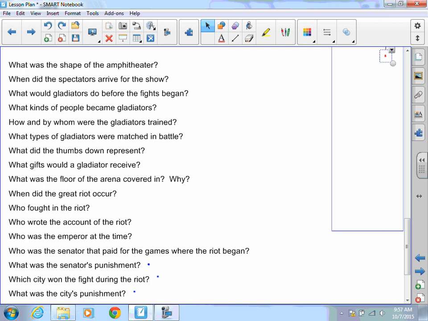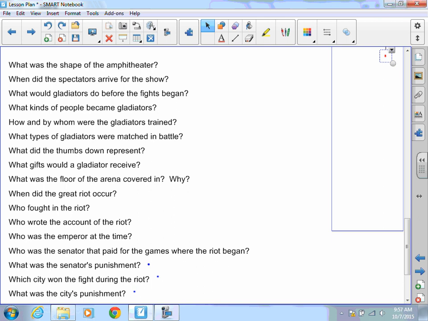How and by whom were the gladiators trained? Remember, they went to the ludi, which is that barrack-type area. They were trained by the lanista, which is the trainer in the ludi. A lot of times that would be a former gladiator. Sometimes it would just be a slave owner who specialized in gladiators.